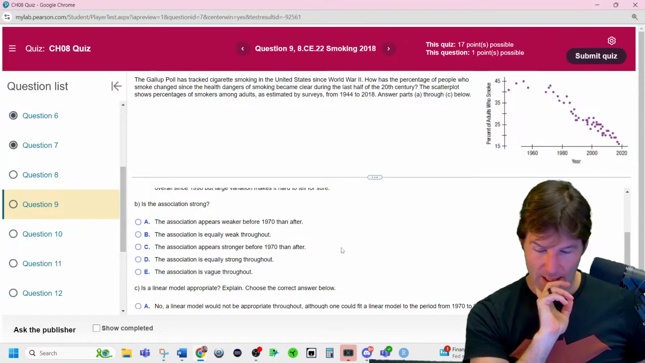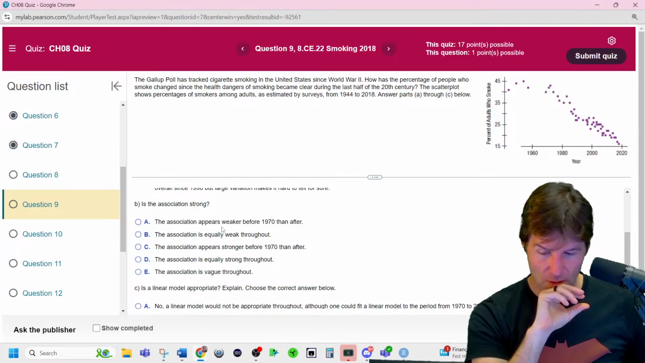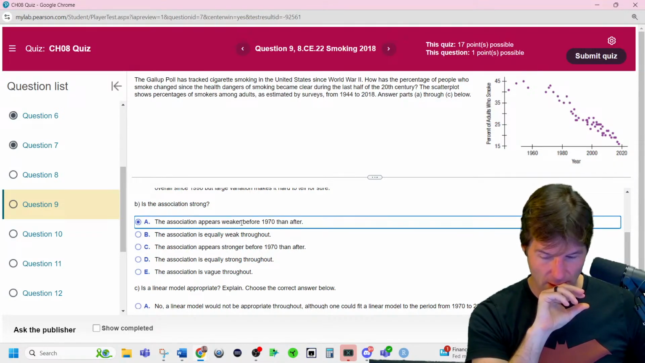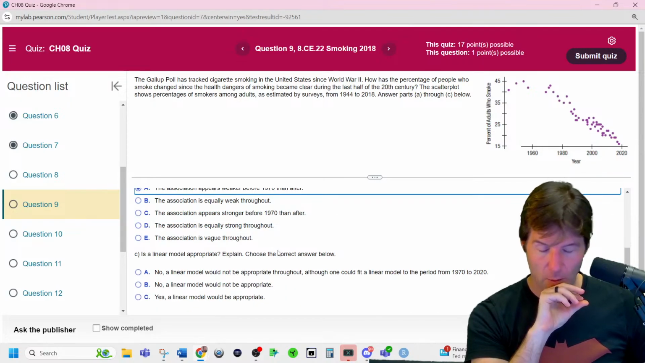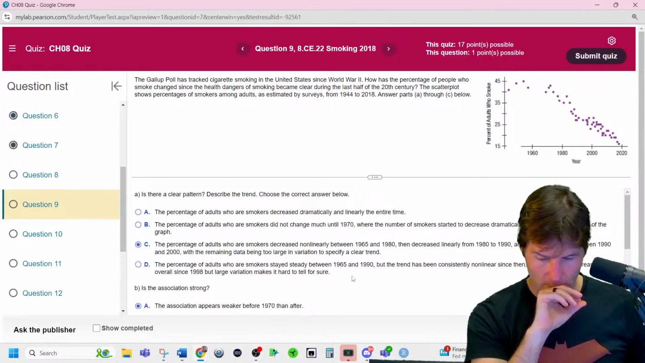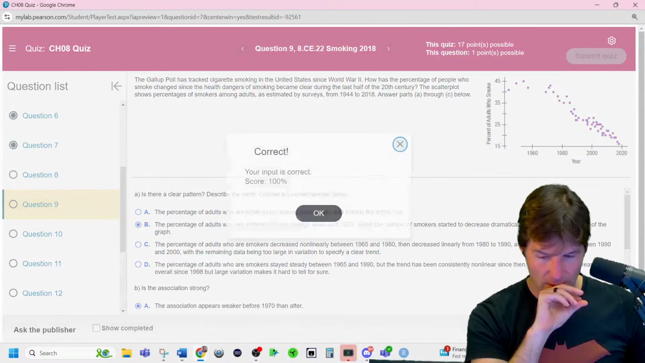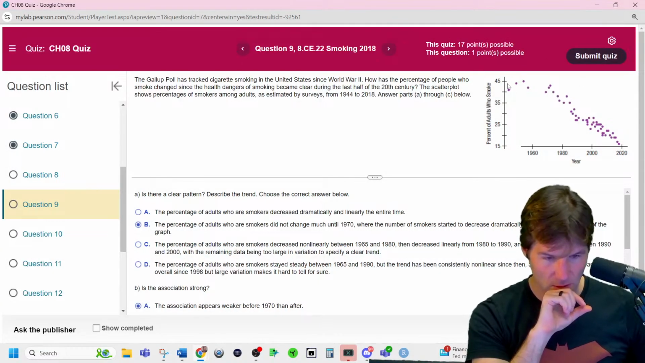I think they're going for, is the association weaker before 1970 than after? Is the linear model appropriate? No. You could fit it after 1970 to 2020. The percentage decreased non-linearly? No, it didn't change much, where the numbers started. That looks right. Good. There's only two patterns.